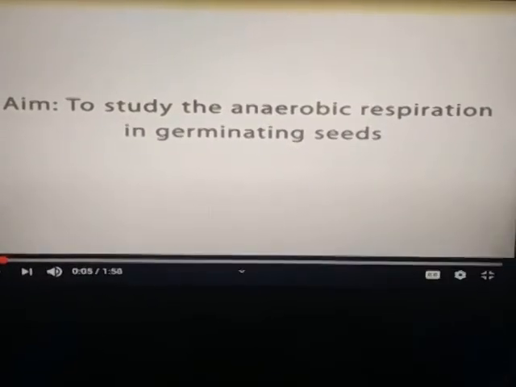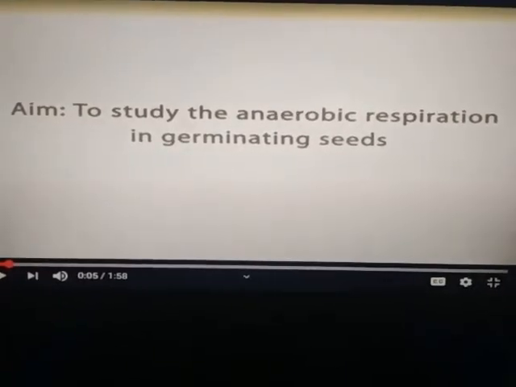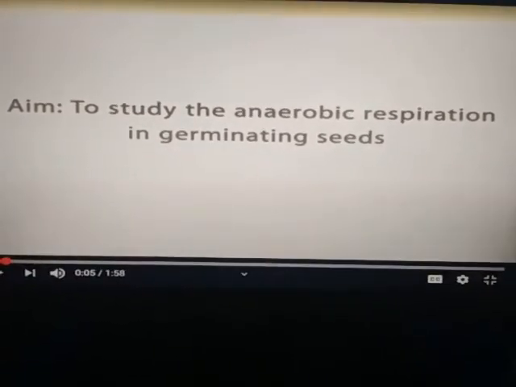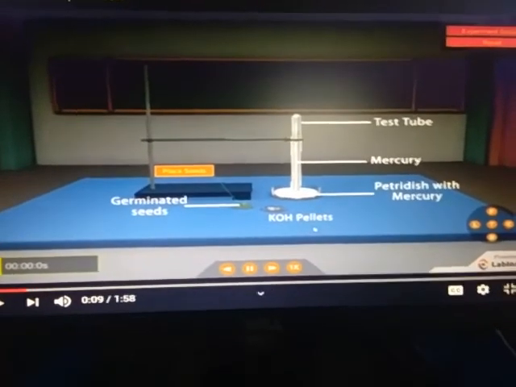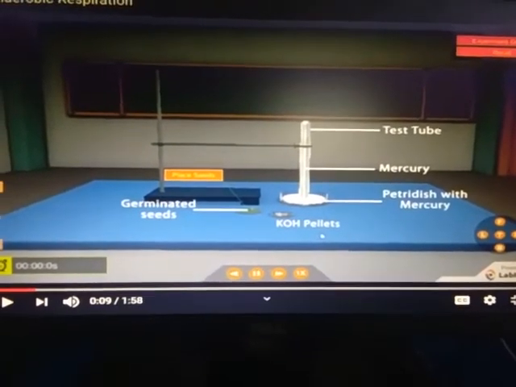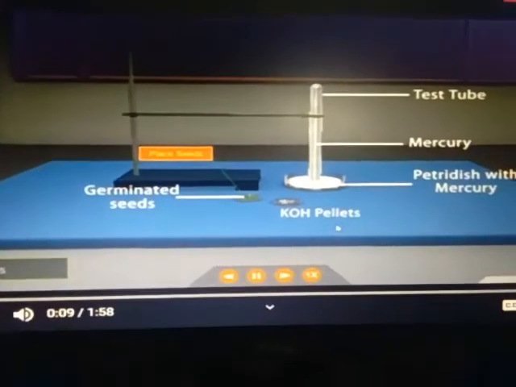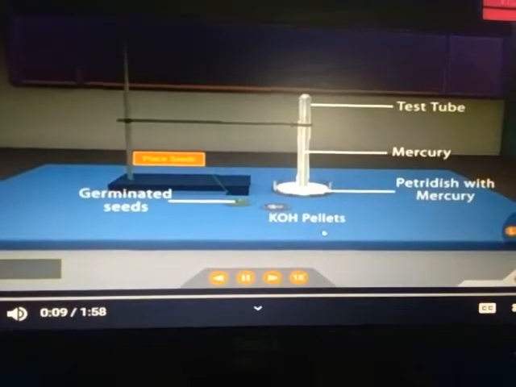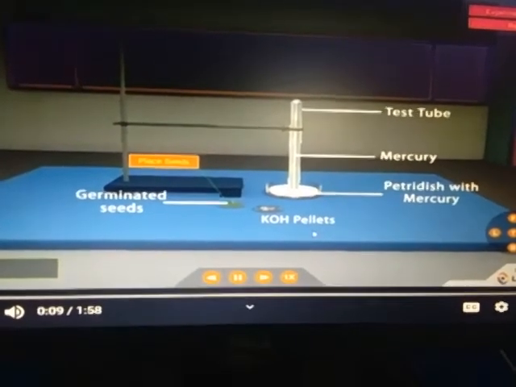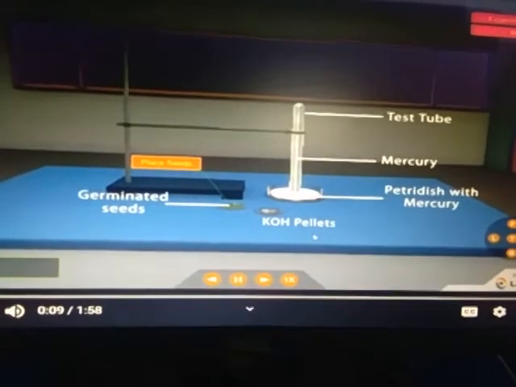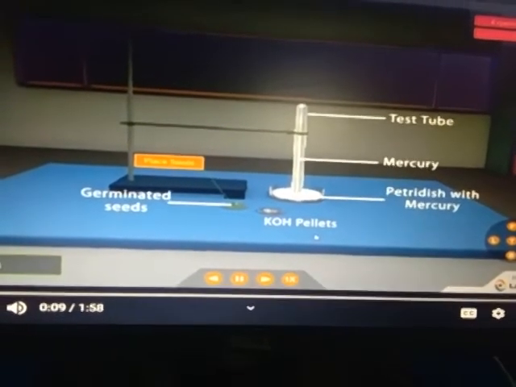First experiment is to study anaerobic respiration in germinating seed. How can we watch this experiment performed here? Set up the apparatus in this method: take a stand along with germinated seed, take KOH pellets, potassium hydroxide pellets, and a petri dish filled with mercury and an inverted test tube.